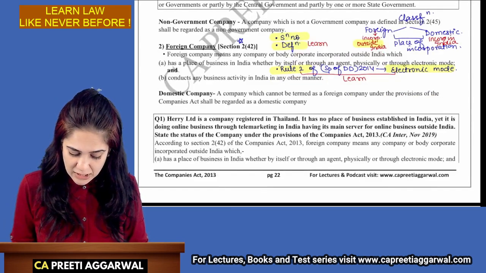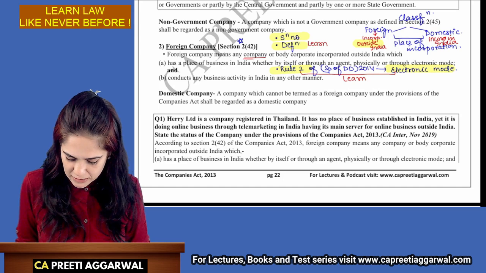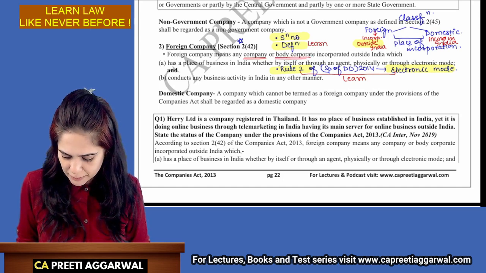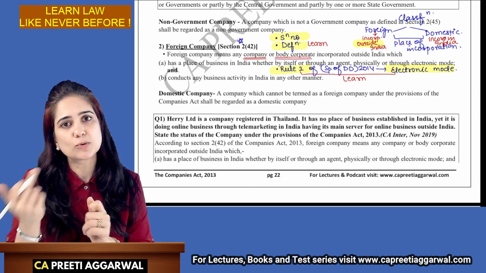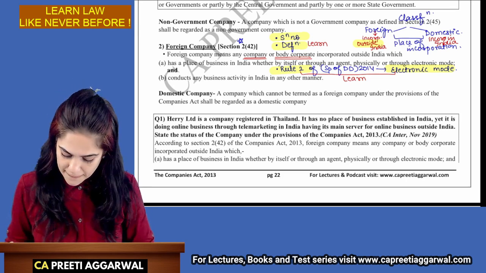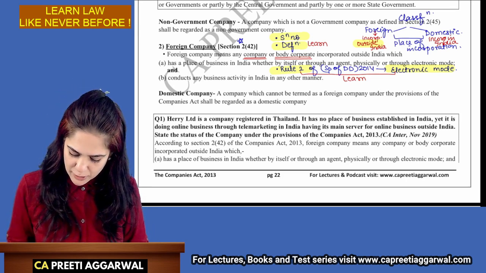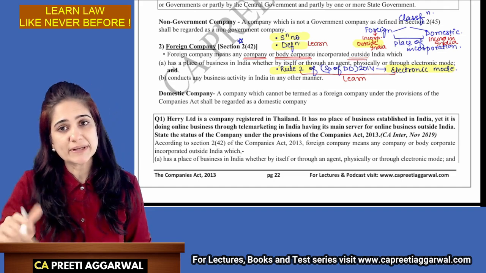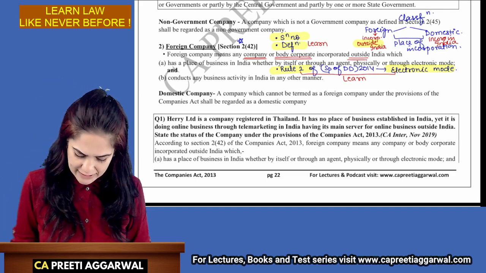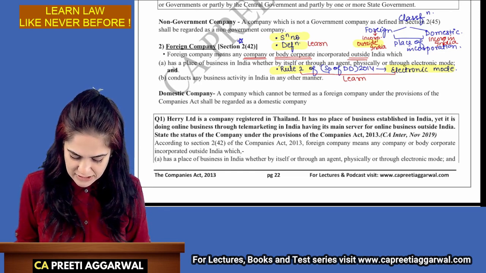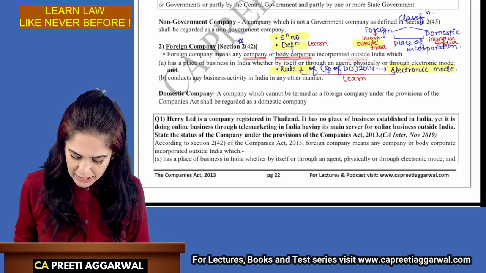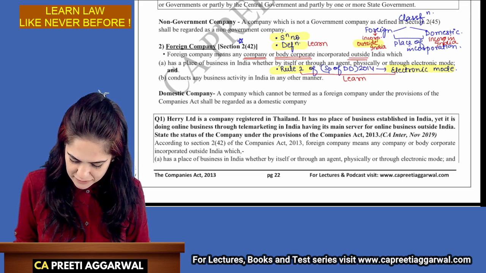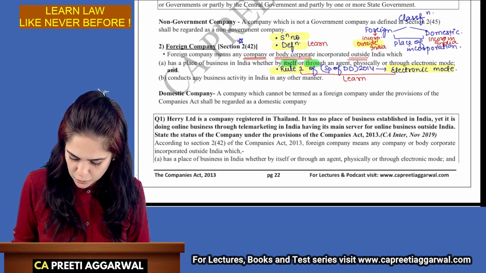Foreign company means a company or a body corporate. We will study the difference when we go to the preliminary chapter. It means a company or a body corporate which is incorporated outside India. Although it is incorporated outside India, it has a place of business in India, either by itself or through an agent.